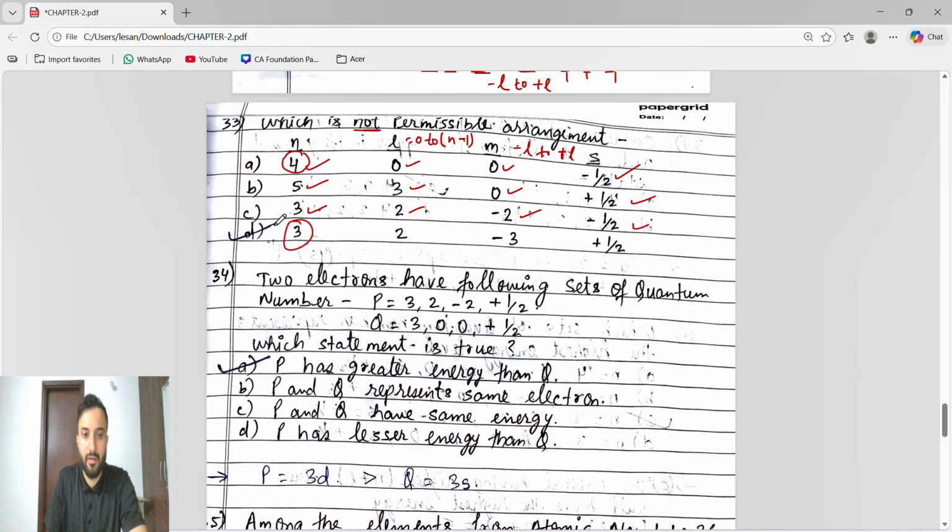N is 3. Correct. So L is 2. Yes, possible. If L is 2, then M is minus 3. It's not possible. Because M is minus L to plus L. Means if L is 2, this value should be minus 2 to plus 2. Minus 3 will not come. Because minus 2, minus 1, 0, 1, 2. Minus 3 will not come. So D is not permissible.